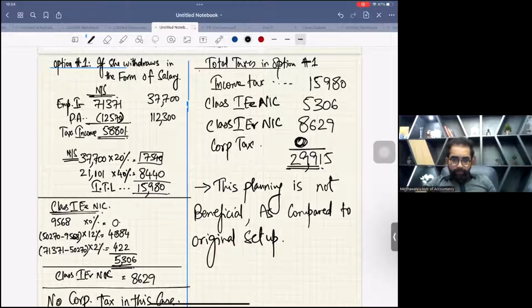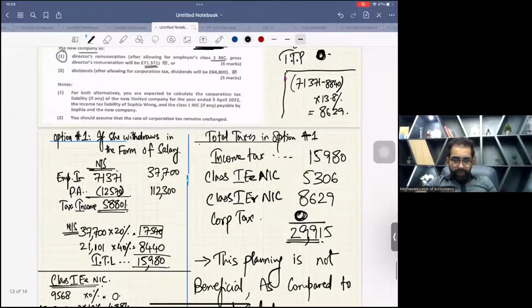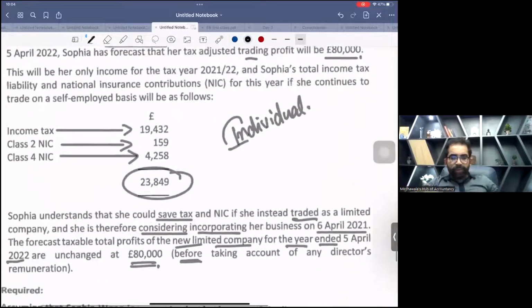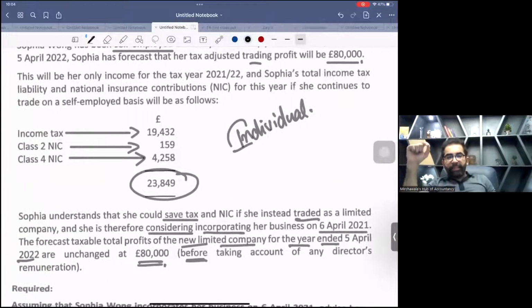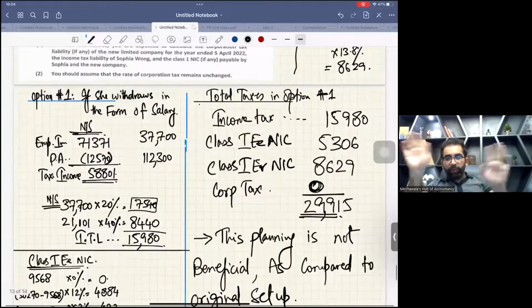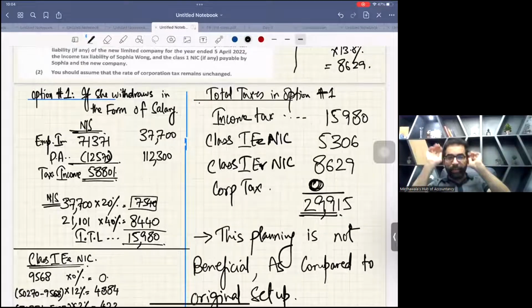Yes. Now let me see the question. The original amount, the existing package of tax, was 23,849. And in the first package, the answer is 29,915. So this first planning is not beneficial and not recommended.